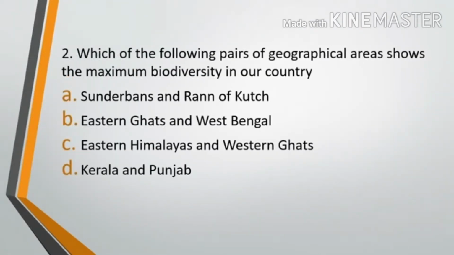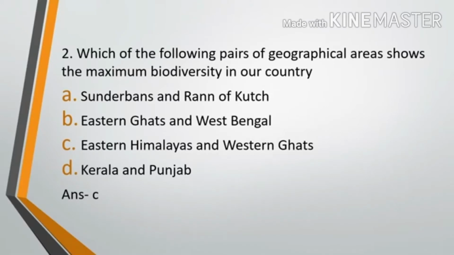Question number 2. Which of the following pairs of geographical areas shows the maximum biodiversity in our country? Option A, Sundarbans and Rann of Kutch. Option B, Eastern Ghats and West Bengal. Option C, Eastern Himalayas and Western Ghats, or option D, Kerala and Punjab. The correct answer is option C, that is Eastern Himalayas and Western Ghats.